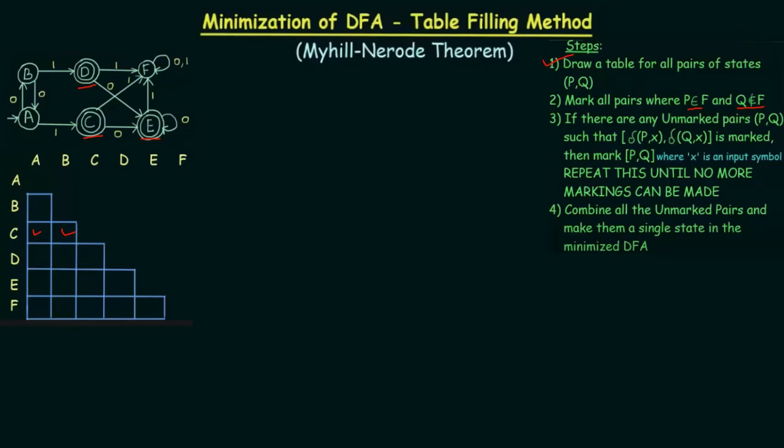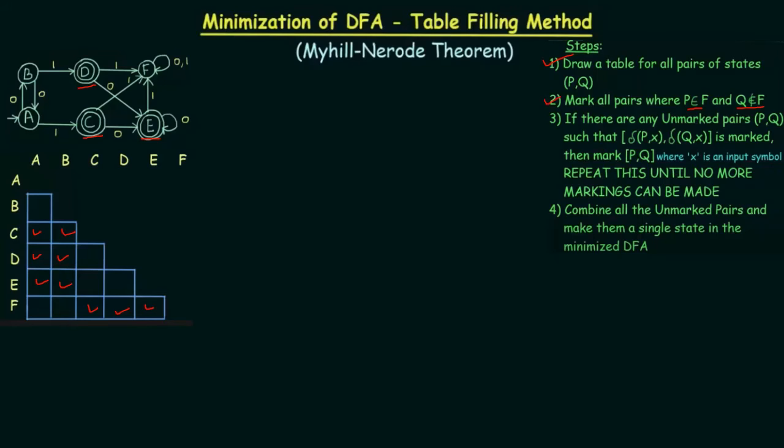D is a final state. D with A, I can mark this. D with B, I can mark this. But D and C both are final states, so I cannot mark this. E is a final state, so I can mark with A, B, but C and D both are final states, so I cannot mark this. F is a non-final state, so I can mark with the final states that are C, D and E. For A and B, I cannot mark this. Okay. Now step 2 is done.